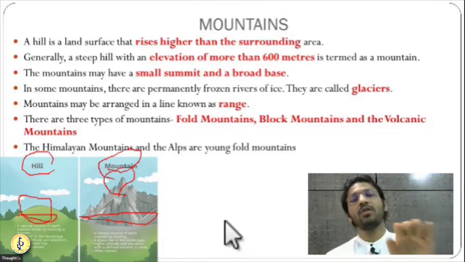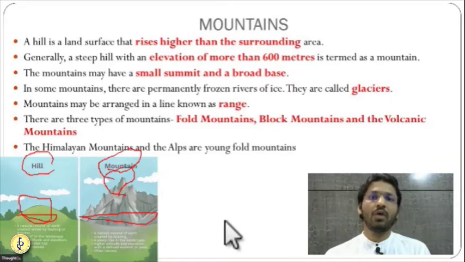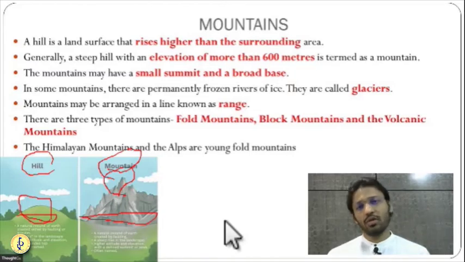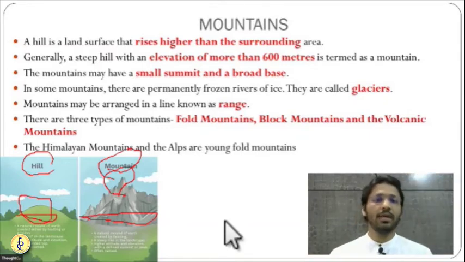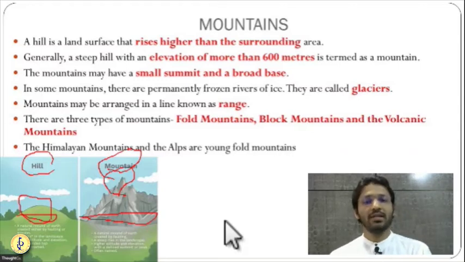The third mountain is known as a volcanic mountain. A volcanic mountain is formed because of volcanic activity, and we are familiar with volcanic activities. So these are the three types of mountains which are formed all over the world. There is no fourth type of mountain, only three types. Here the Himalayas, we know, are a fold mountain. The Western Ghats are a block mountain, and there are some small hills or mountains in the Andaman Nicobar region. They are volcanic mountains. Also, the Trans-Himalayan ranges are partially volcanic mountains. Those things we are going to see in detail in the next chapters.